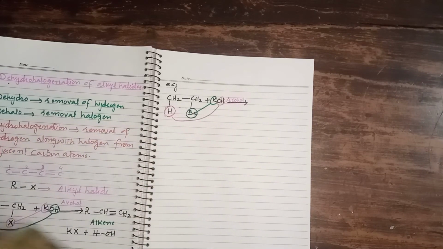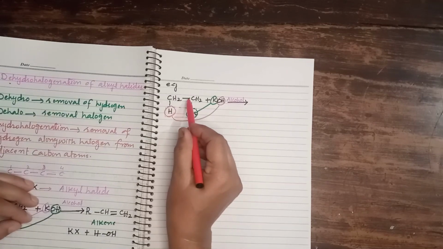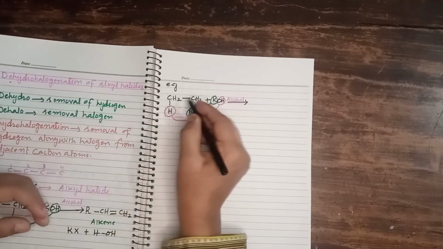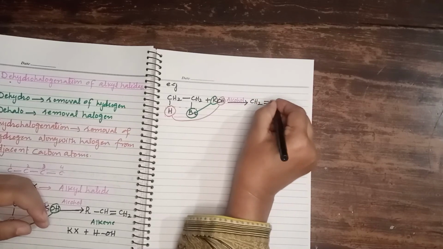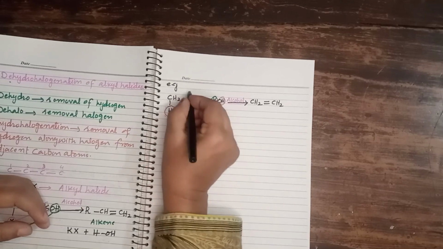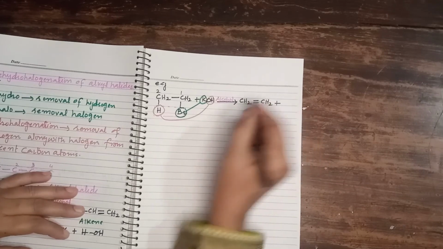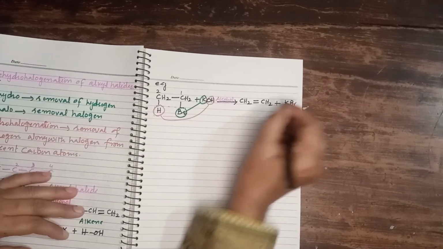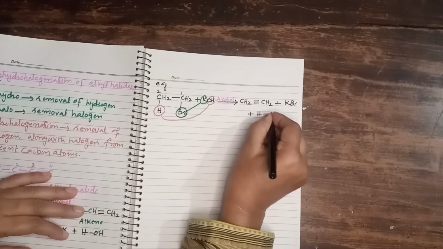So here we get the pi bond after the loss of hydrogen and bromine from adjacent carbon atoms. The product is CH2 double bond CH2, with a pi bond between carbon number 1 and carbon number 2, plus potassium bromide and a water molecule, HOH.